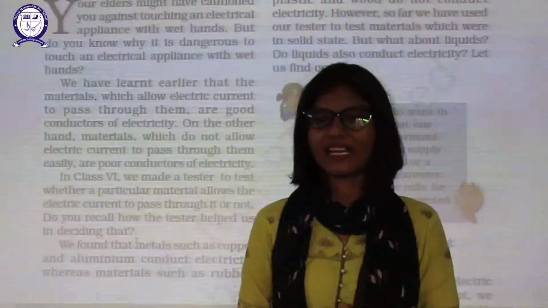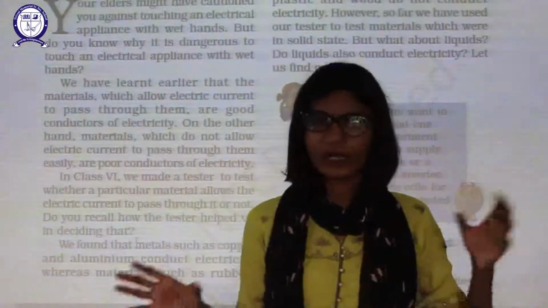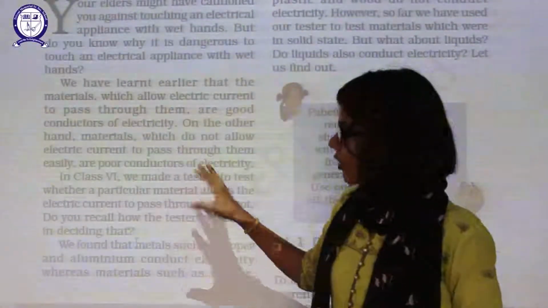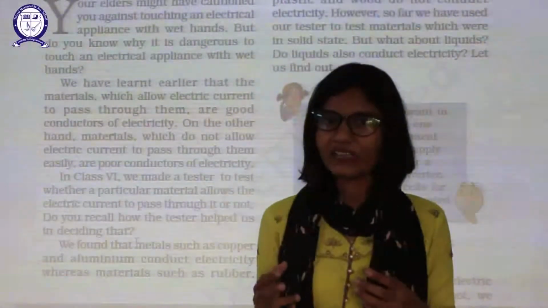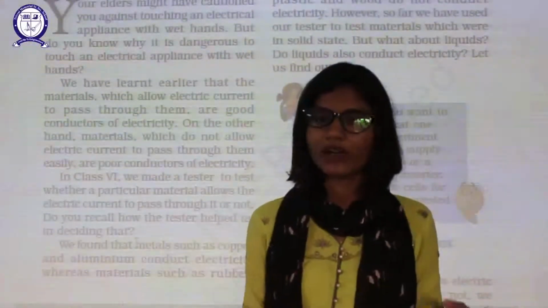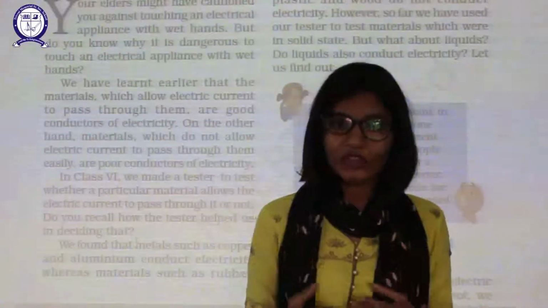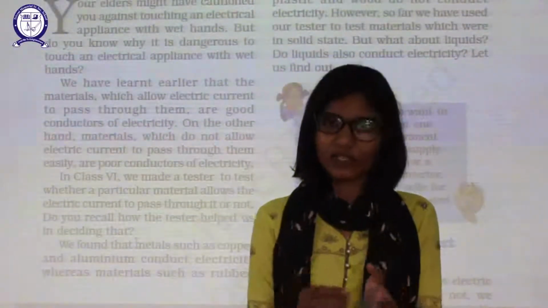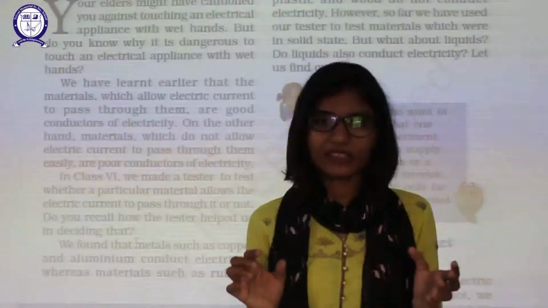So we can categorize them into conductor and insulator.